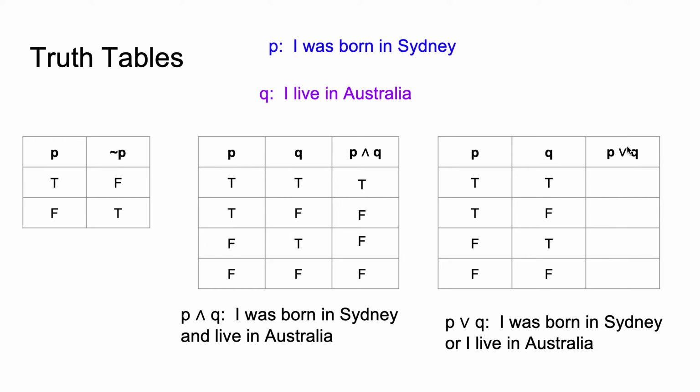But what about with or? Well, if I was born in Sydney or I was born in Australia, if both of these are true, then this statement is definitely true. If I was born in Sydney but I don't live in Australia, this statement will still be true, because or just means one of the parts of it has to be true. So obviously this one will also be true. But if both of them are false, then the whole thing will be false. The compound statement will be false. Okay.